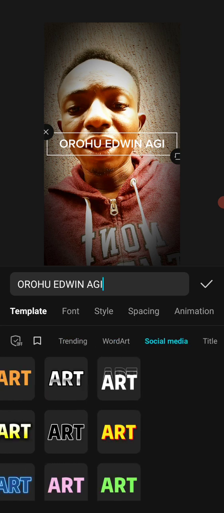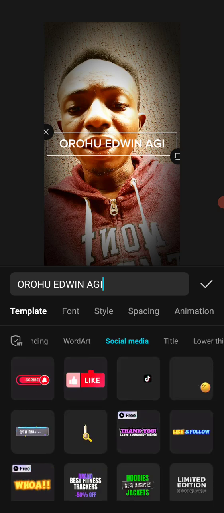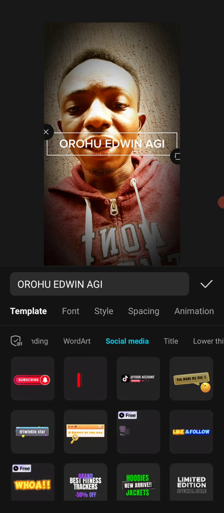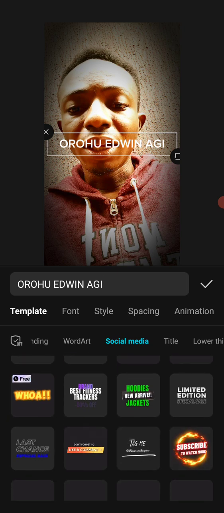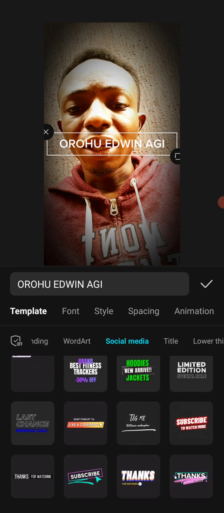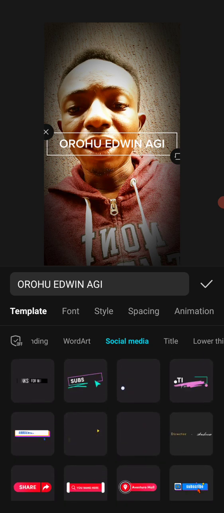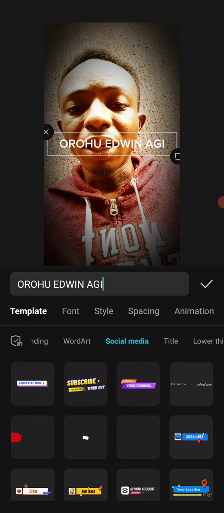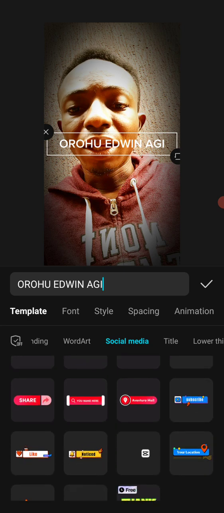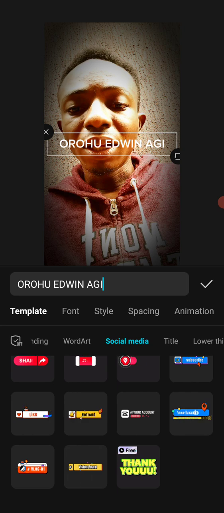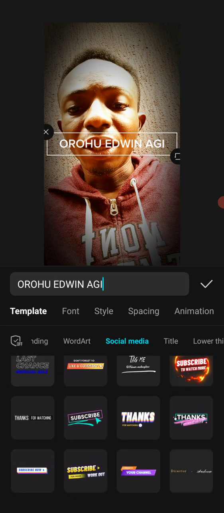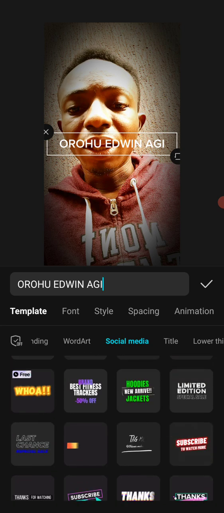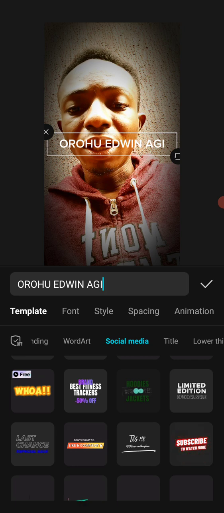So there are different ones here. You can explore them, explore what is here to see how it works for you. Can you see? I can decide to pick anyone here. Can you see? These are different templates I can equally use and apply to my text.